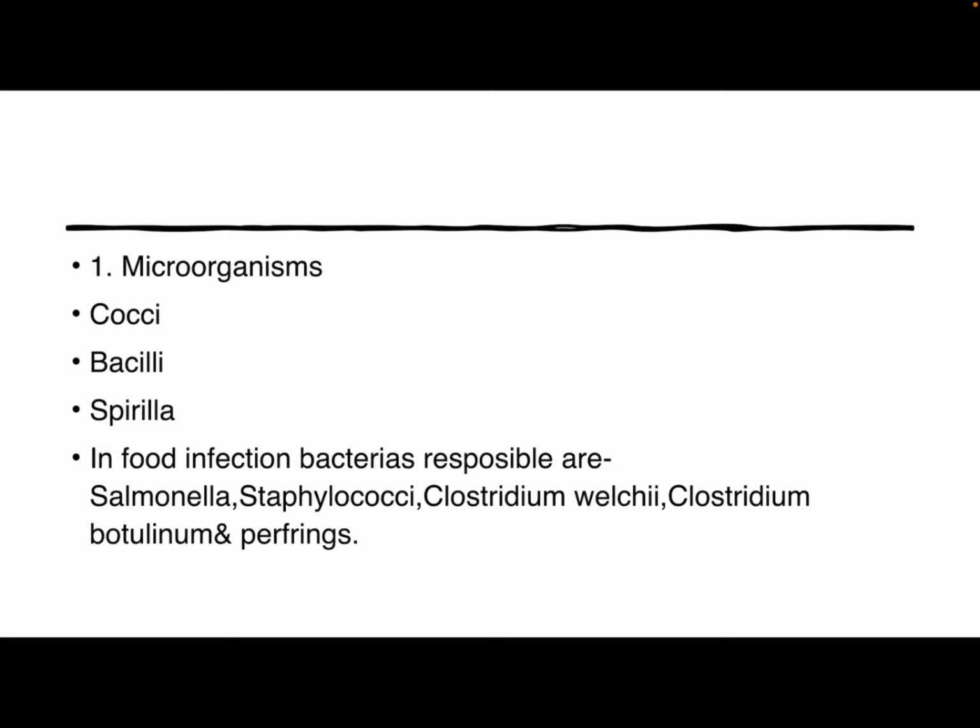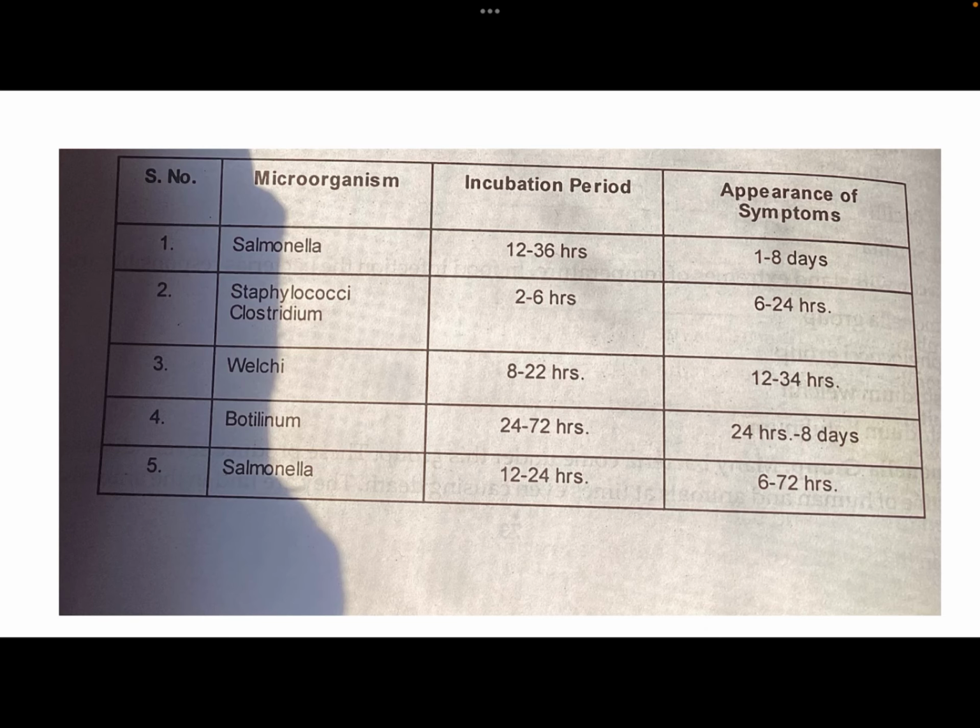There are bacteria which cause food infection. Examples of these are salmonella, staphylococci, clostridium welchii, clostridium botulinum and clostridium perfringens, etc. This is the table which depicts the different types of microorganisms, their incubation period and the appearance of symptoms. Salmonella has an incubation period of 12 to 36 hours and symptoms appear in 1 to 8 days. Similarly for staphylococci, the incubation period is 2 to 6 hours and the appearance of symptoms is 6 to 24 hours.